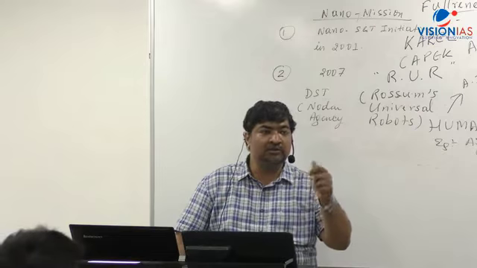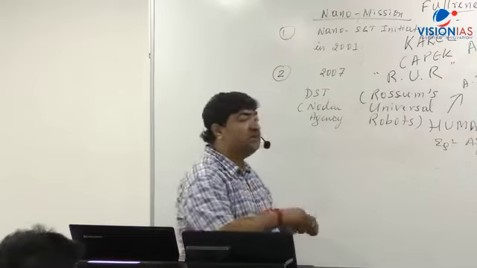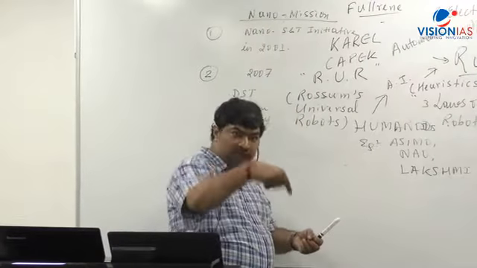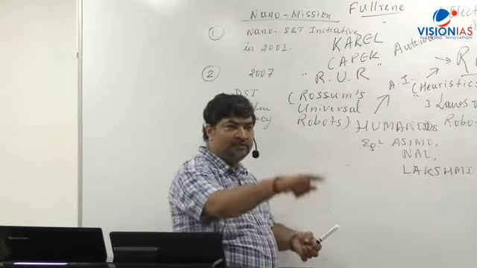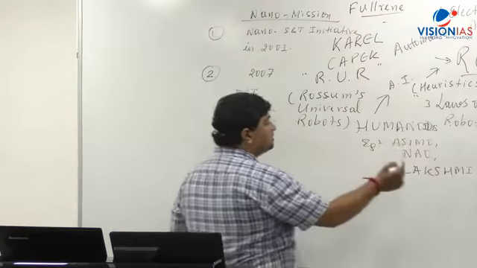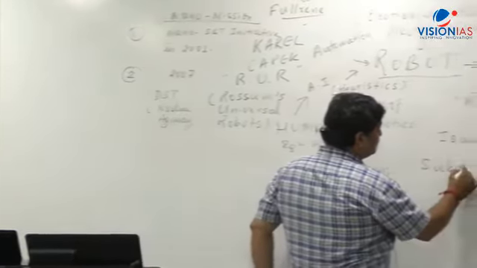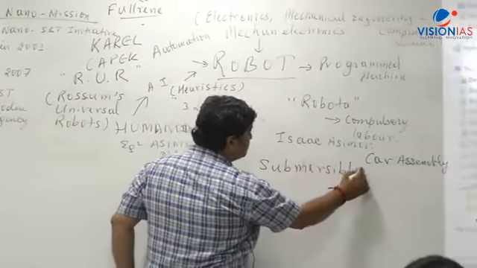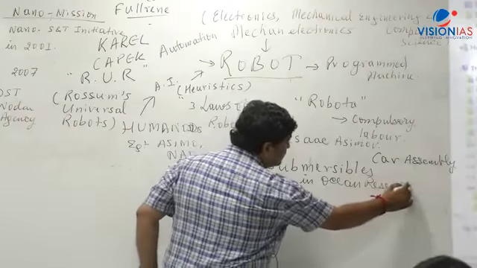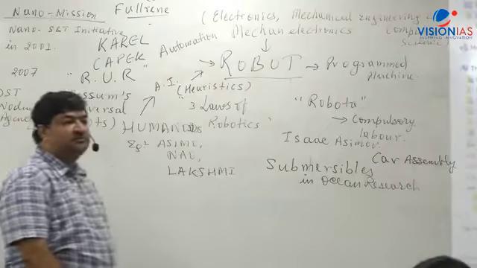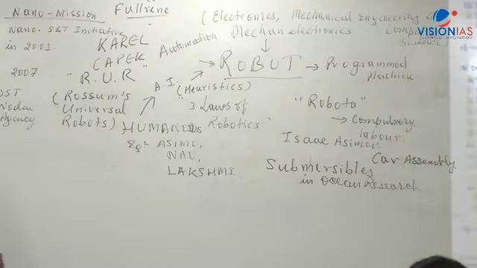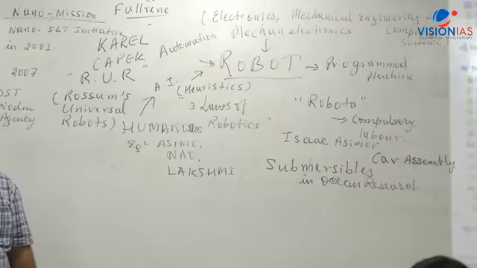I'll give you one more thing: submersibles. You have the device which can be put under the sea and ocean, and can go to the Mariana Trench and see what kind of living organisms are there. So you can also write, comma, submersible. Write this: use of submersibles in ocean research. India also has such submersibles, with the Ministry of Earth Sciences. It is again scientific research, but again it's a controlled one. It's a controlled device.